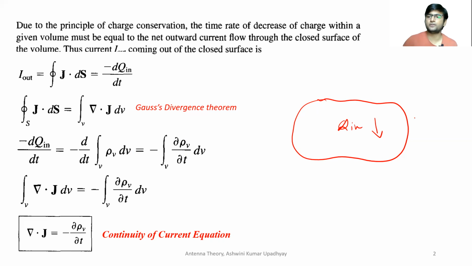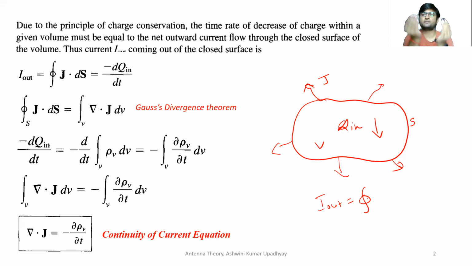So suppose this is a volume whose surface is S. So current will be moving outside in all the directions from this volume, right? Let me call the current density J, which is going outside through the surface of this particular volume V. So the total current coming out, I out, must be the closed surface integral, because this is a volume and the surface will be closed.